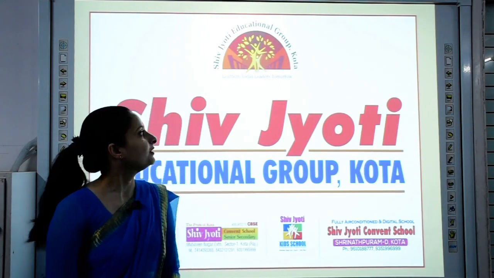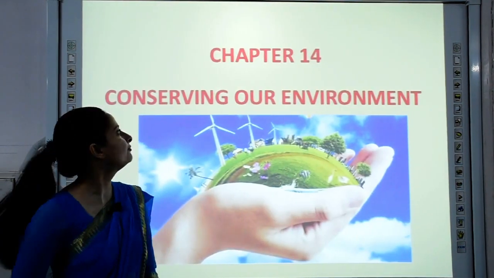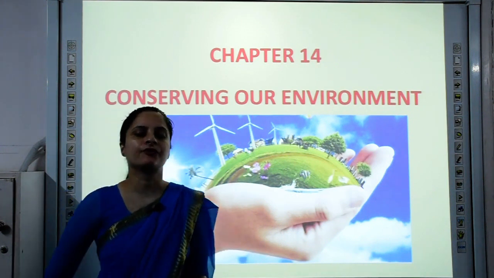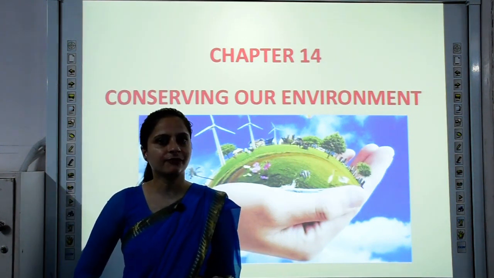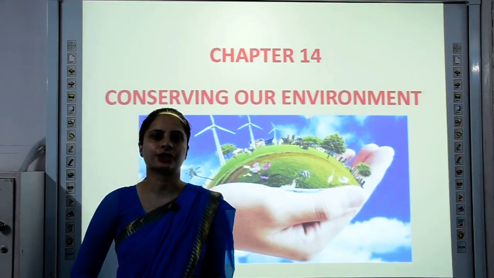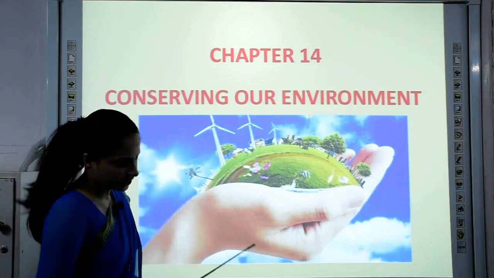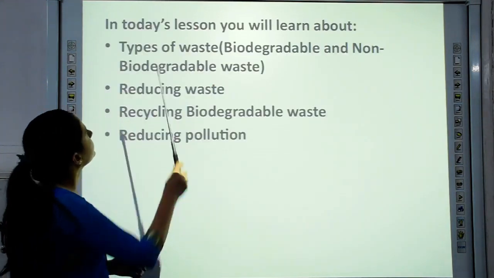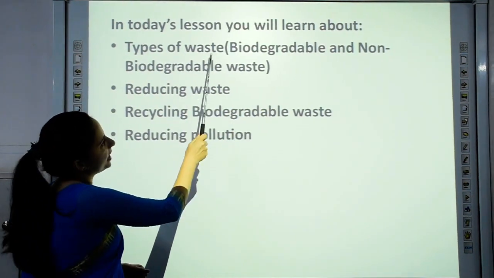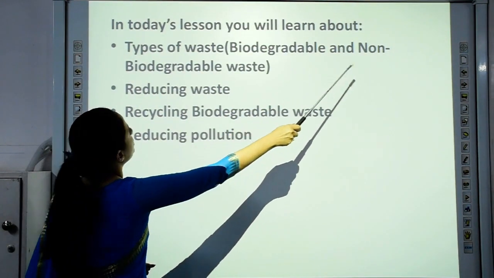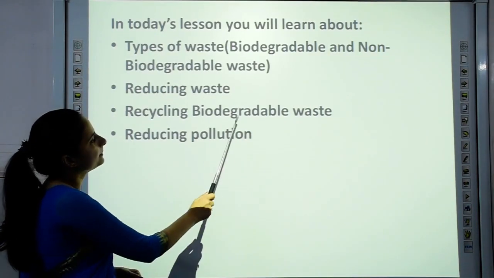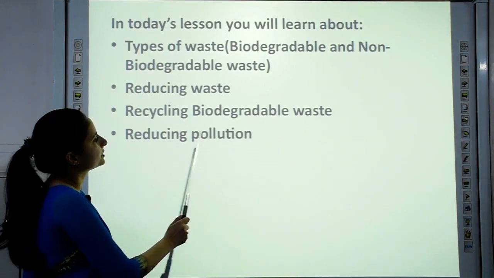Children, today we will be continuing with chapter number 14, Conserving Our Environment. In part 1 video, we have covered the topics: what is environment, pollution and its control, and waste generation and disposal. In today's lesson, you will learn about types of waste, biodegradable and non-biodegradable waste, reducing waste, recycling biodegradable waste, and reducing pollution.